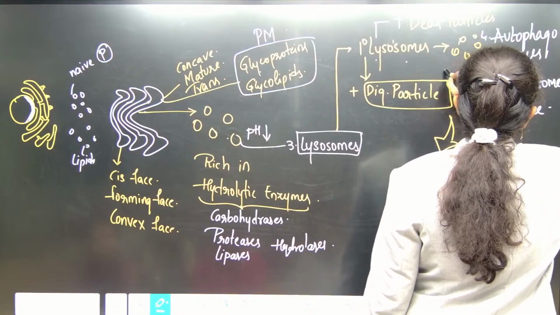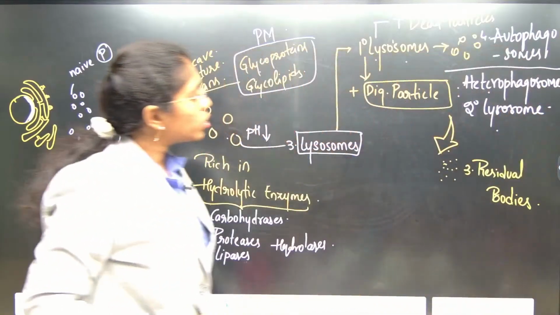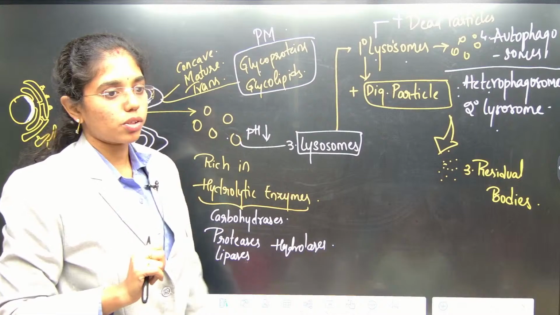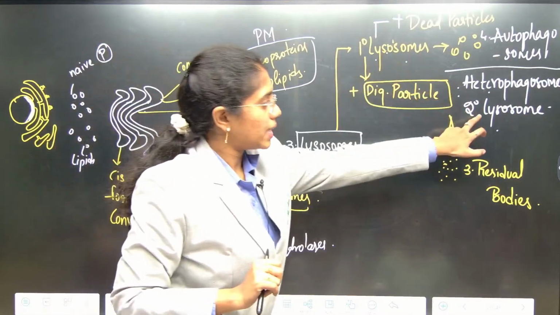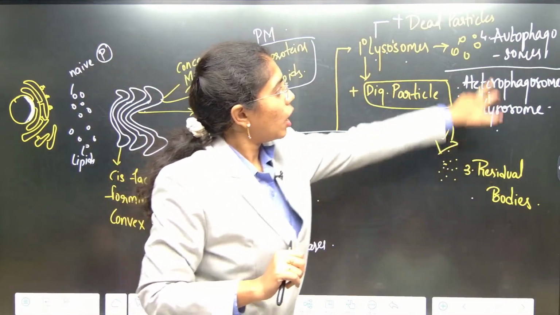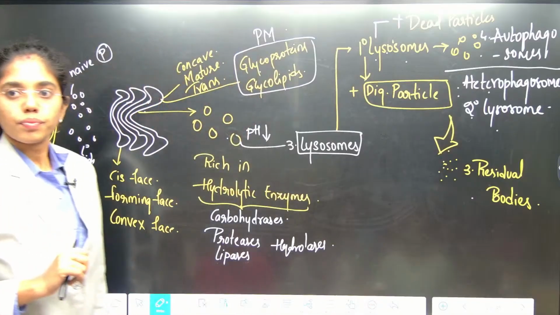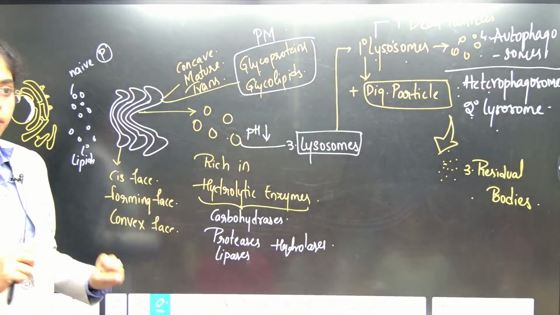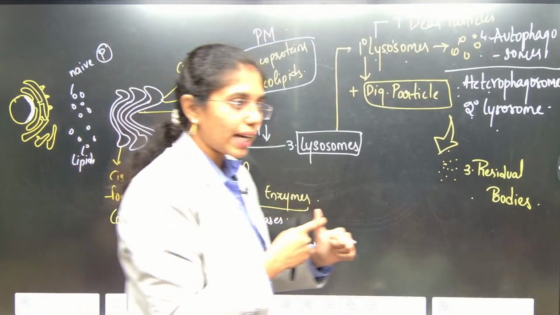So we have learnt about 4 types of lysosomes: primary, secondary, residual, autophagosomes. These are lysosomes.